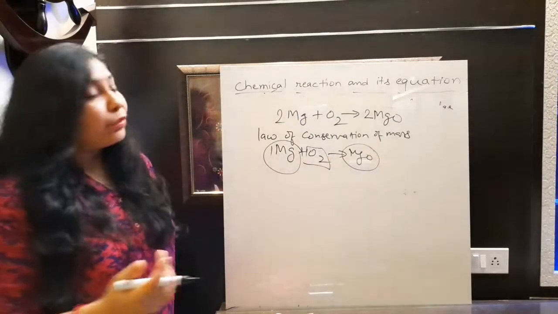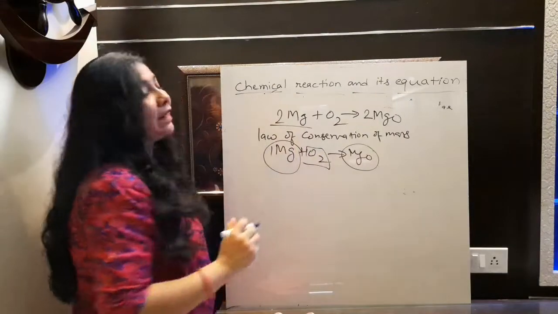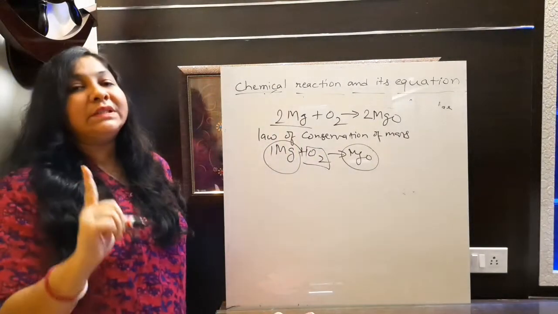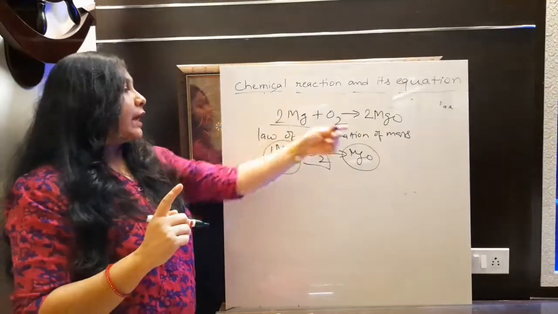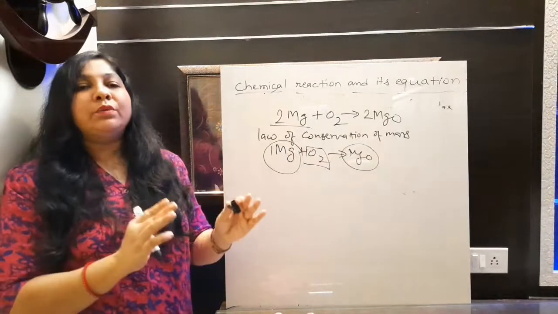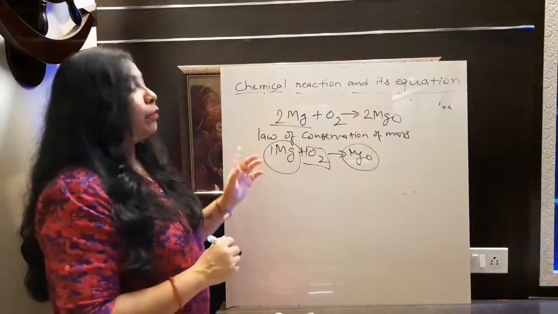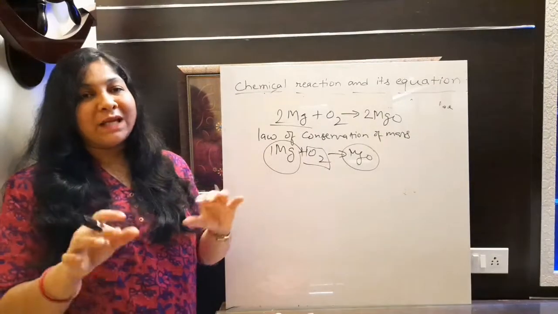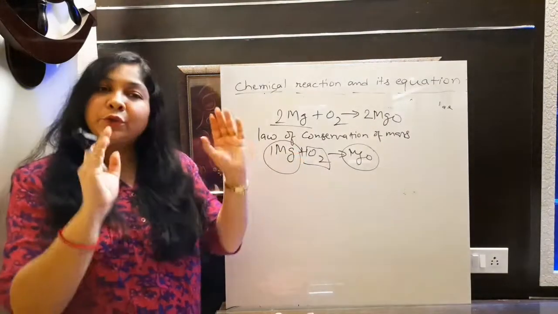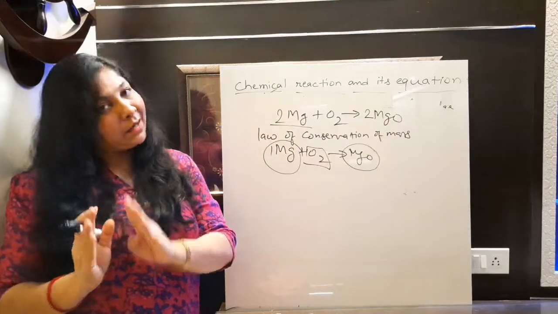So we have to take two magnesium atoms and one molecule of oxygen gas, then only after the reaction it will form two molecules of magnesium oxide. Fine. So we need to balance it to obey the law of conservation of mass, because mass does not disappear anywhere. It should be equal in reactant and product.